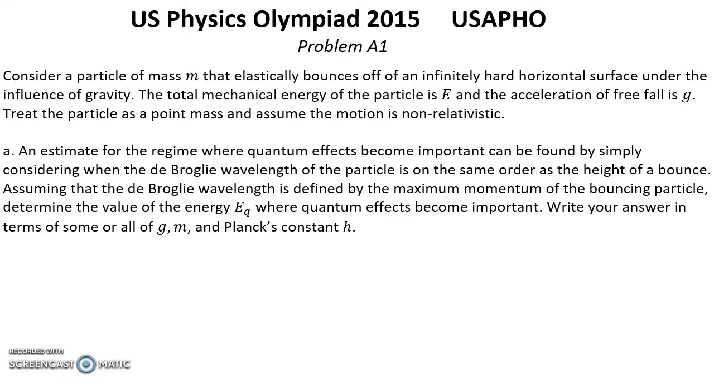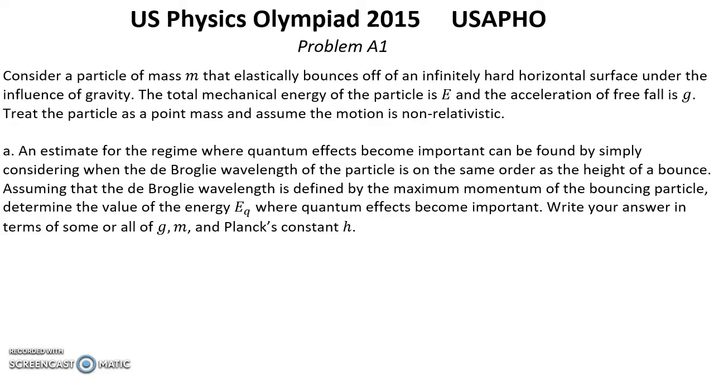Problem A1. Consider a particle of mass m that elastically bounces off of an infinitely hard horizontal surface under the influence of gravity. The total mechanical energy of the particle is E, and the acceleration of free fall is g. Treat the particle as a point mass and assume the motion is non-relativistic.